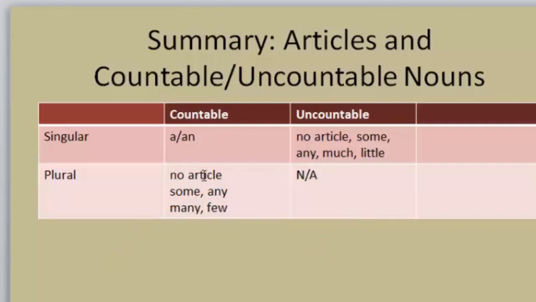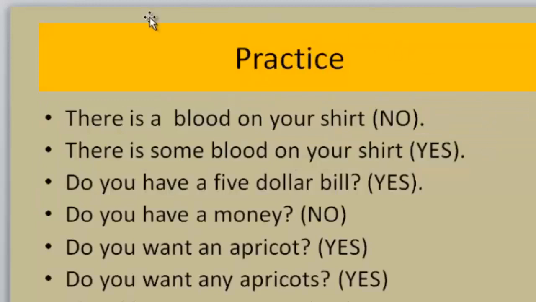So there's no article, no a or an or the with these, but you can use other words such as some, any, many, or few. So it's this diagonal here from the upper right to the lower left that is going to provide you with a lot of extra points if you can get them correct.